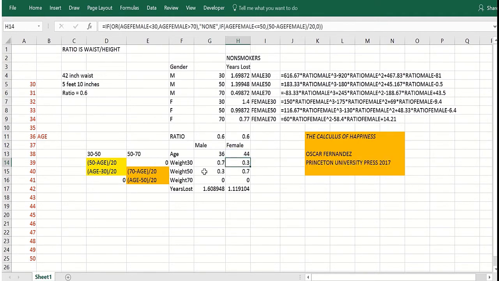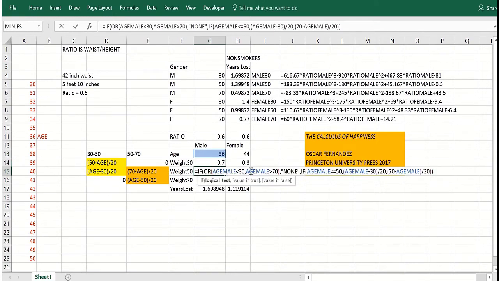It's a little trickier because whatever the age is, anywhere between 30 and 70, you'll use the 50-year-old calculation to get the years lost. So for 50 years old, again, if you're under 30 or over 70, put the word none there because we don't know. Now, if the person's less than or equal to 50, which means they're not less than 30 or greater than 70, that means they'd be between 30 and 50, you would use this age of the male minus 30 over 20. And otherwise, if they're not less or equal to 50, they're in the age group 51 through 70, you'd use this formula here, 70 minus the age over 20.